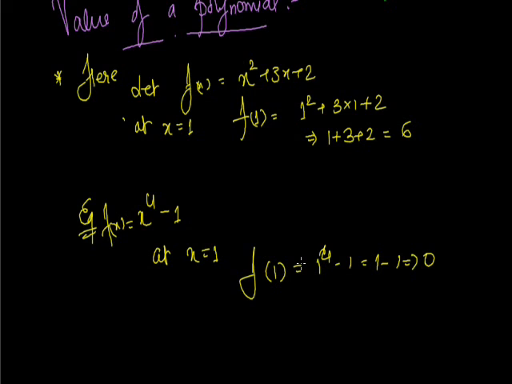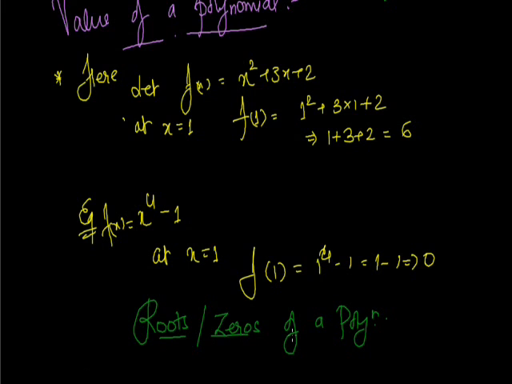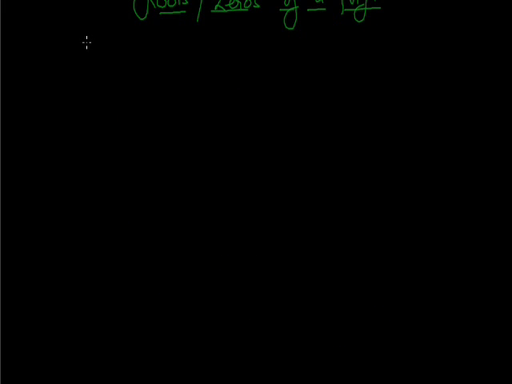Now move on to the next one, roots or zeros of a polynomial. On finding the values of a polynomial, we have come to a conclusion that when we put the value of any x in a polynomial, and we get a value as 0, for example, let f(x) equal x square plus 3x plus 2.